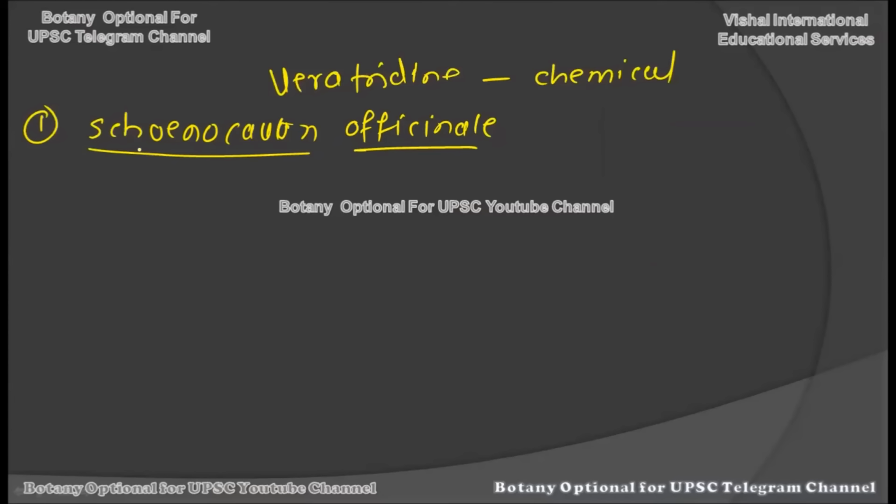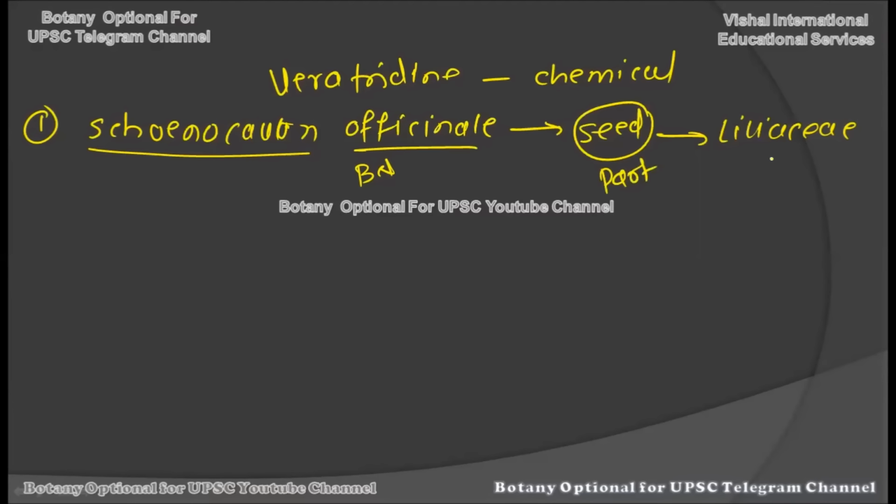Name of the genus is Schoenocaulon, and the name of the species is officinale. And actually, the seed portion of this particular plant is used to extract this veratridine, and it belongs to the plant family called Liliaceae. Okay, all these things will be very important: the botanical name of the plant, then what part of the plant actually produces this insecticide, and the family of the plant to which this chemical belongs.